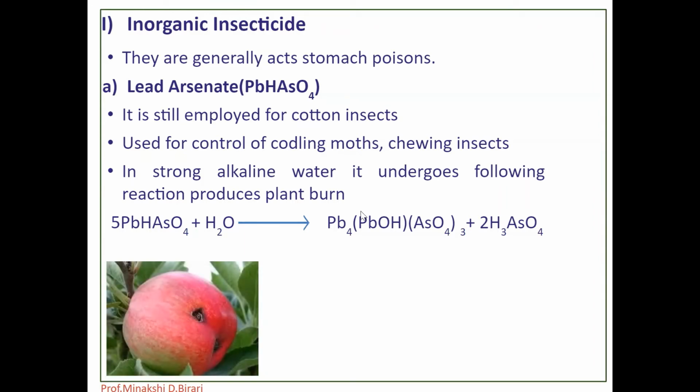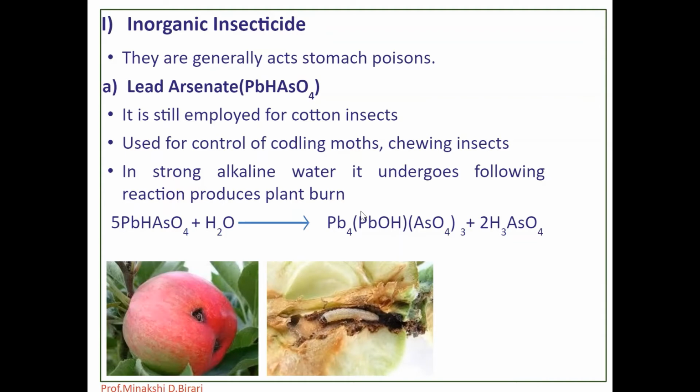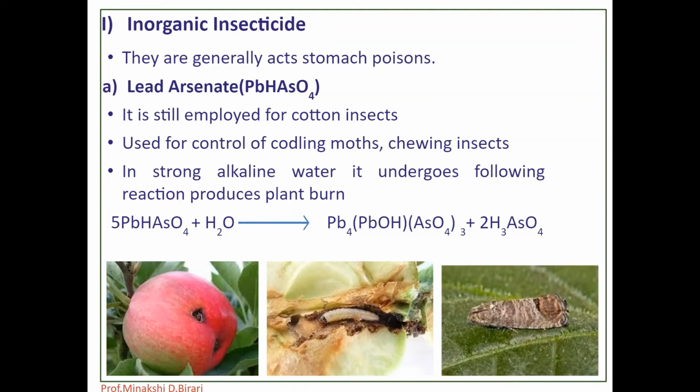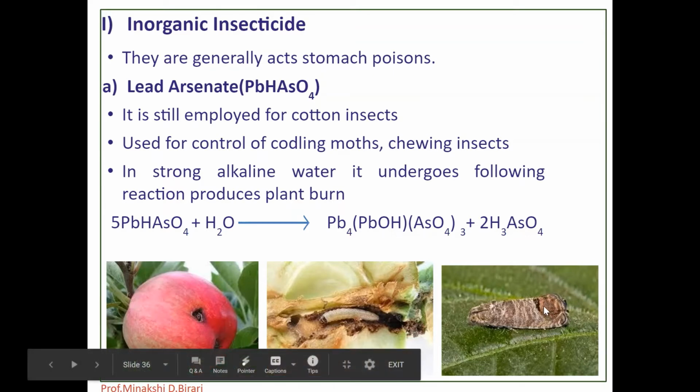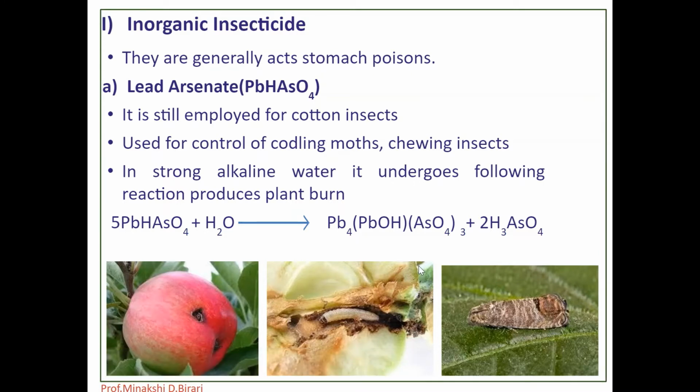So inorganic insecticides generally act as stomach poisons. We know what stomach poisons are: those insecticides which are eaten by insects are known as stomach poisons. Lead arsenate was widely used for the control of codling moth and many other chewing insects. It is manufactured from litharge, that is PbO, and it is a very fluffy pink powder.